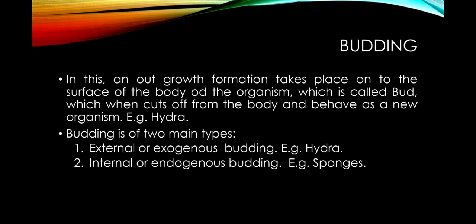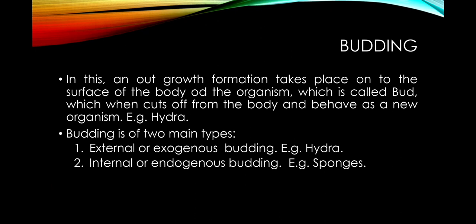Now the next is budding. It is the most simple method that is mostly seen among coelenterates, poriferans and ctenophorans also, that is from phylum number 2, 3 and 4. In this method, an outgrowth forms on the surface of the body of the organism, and this outgrowth is called a bud, which is cut off from the body and behaves as a new organism.